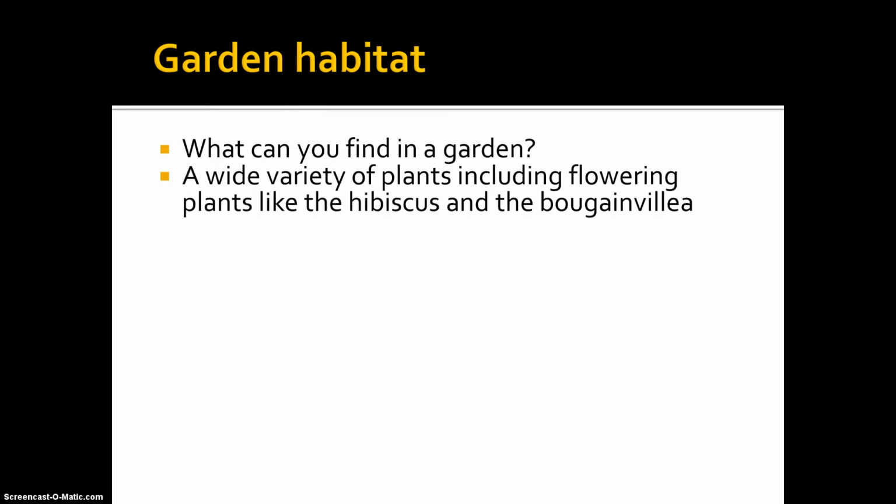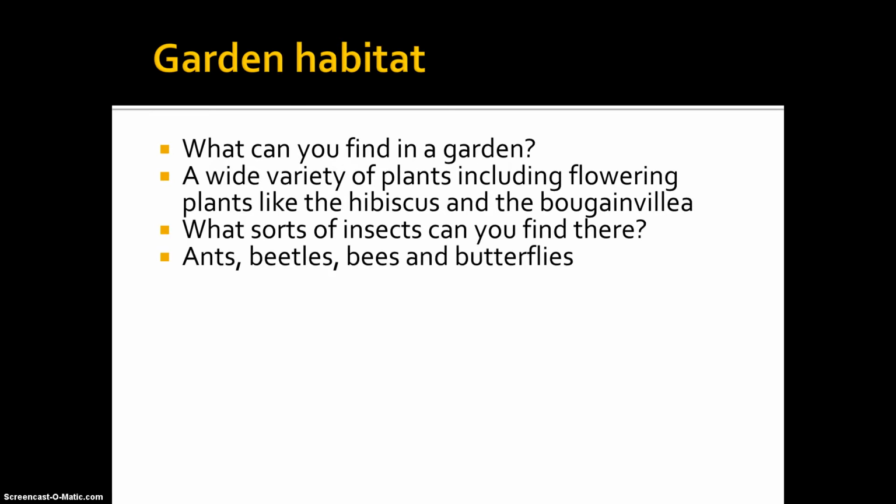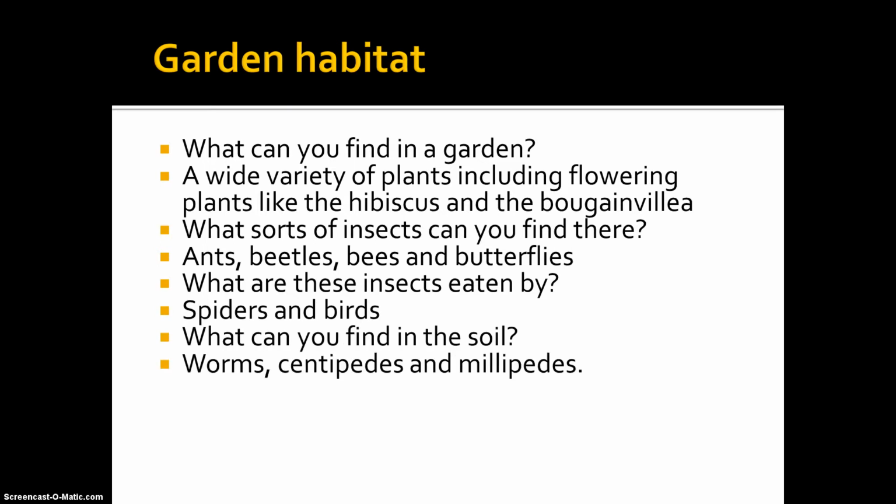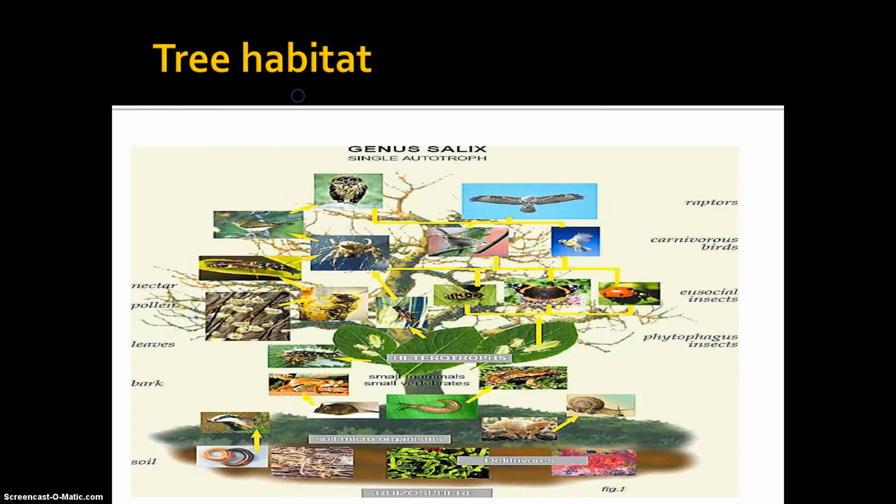A wide variety of plants, including flowering plants like the hibiscus and bougainvillea. What sort of insects can you find there? Ants, beetles, bees, and butterflies. What are these insects eaten by? Spiders and birds. What can you find in the soil? Worms, centipedes, and millipedes. What else can you find there? Snails, to name a few.